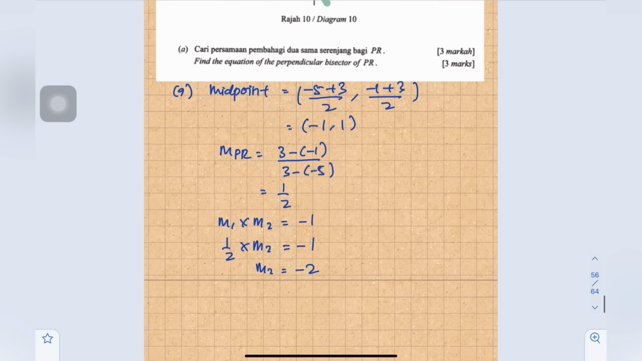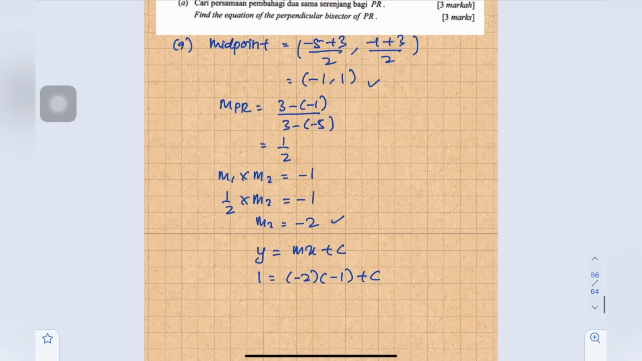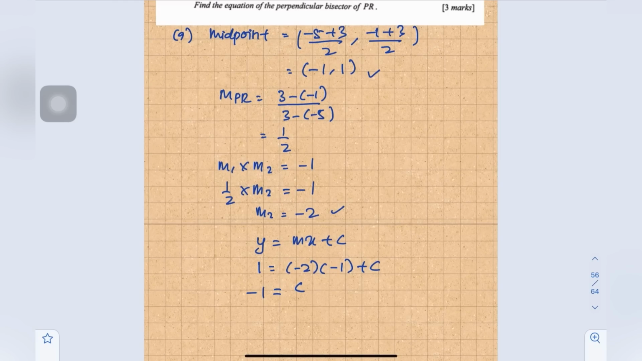To find the equation of the straight line, we substitute into y equals mx plus c. The point is negative 1, 1 and the gradient is negative 2, so we can find the value of c. y is 1, gradient is negative 2, x is negative 1, plus c. So we find c is negative 1. Therefore the equation of the perpendicular bisector of PR is y equals negative 2x minus 1.